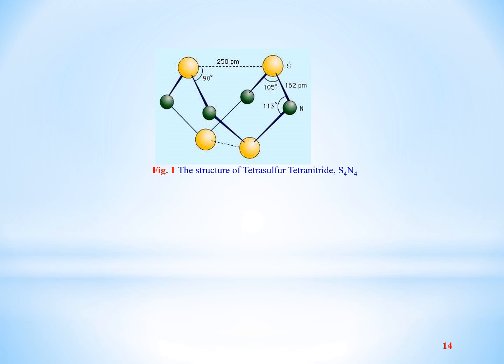The bond angle at nitrogen is about 105 degrees, while at sulfur it is 113 degrees, and similarly the angle between sulfur and nitrogen is about 90 degrees. So this is the structure of tetrasulfur tetranitride.